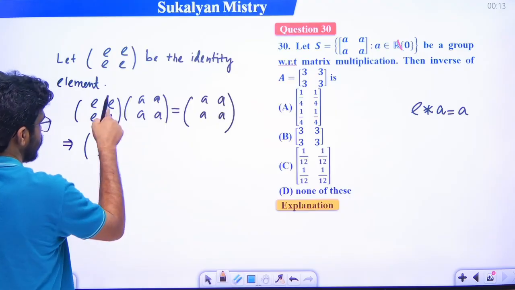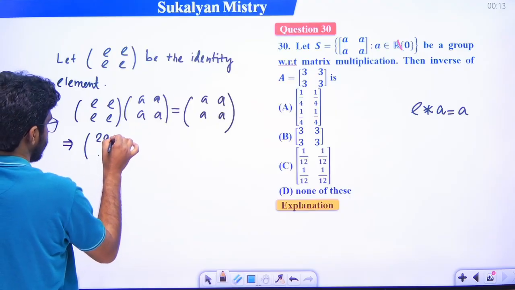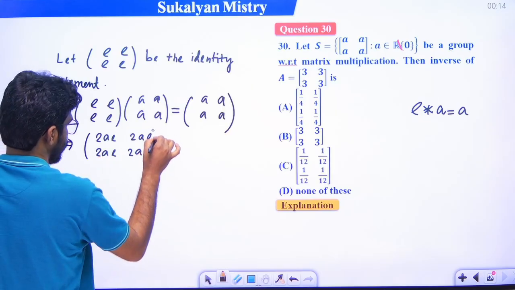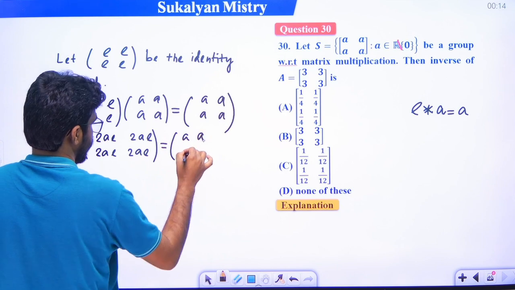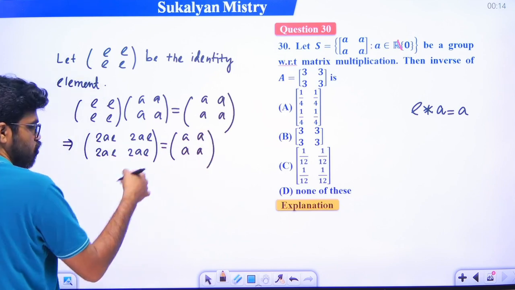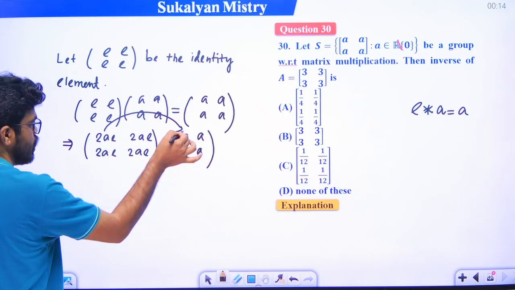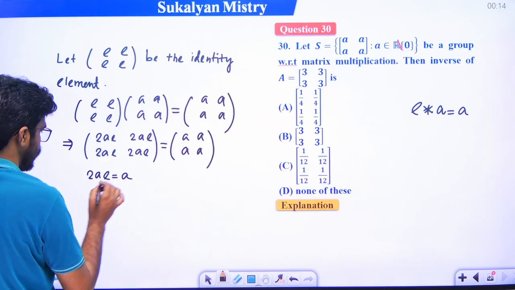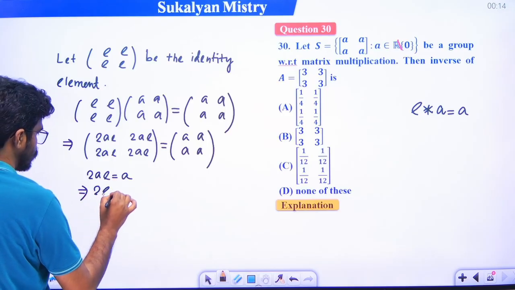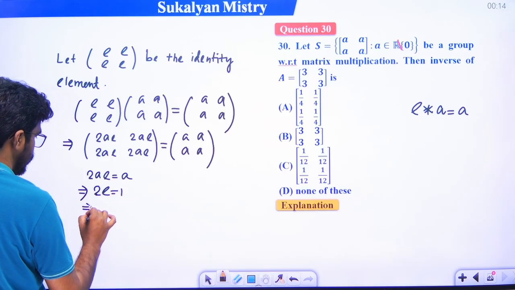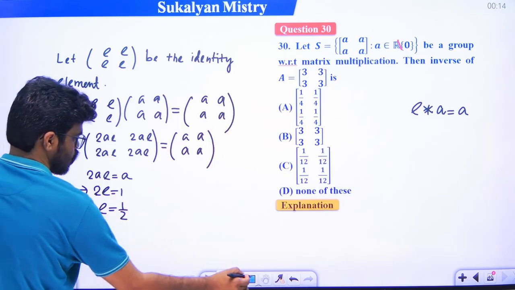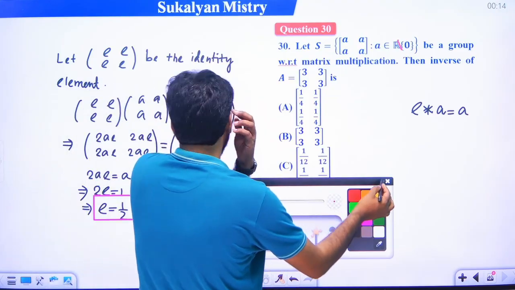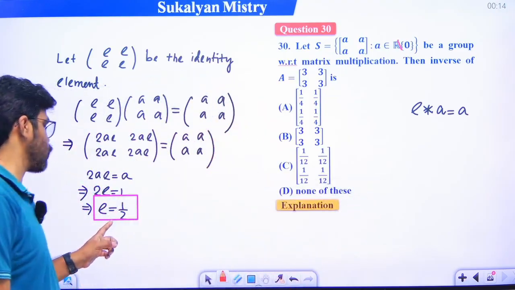So ae plus ae, that is 2ae, 2ae, 2ae, 2ae. So a a a a. Now from the equality of matrices, 2ae is equal to a, right? So a cancels, that means 2e is equal to 1, that means e is equal to 1 by 2. So what is the identity element? Basically we see that the value of e is 1 by 2.